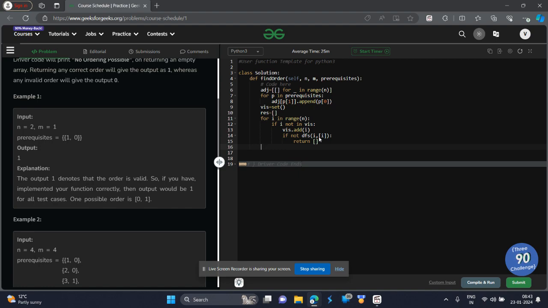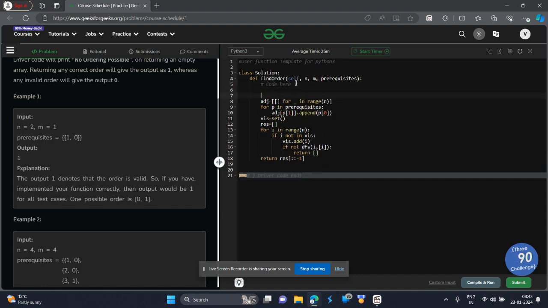But if a result is possible, we will return it, but in reversed order. Why reverse order? Because we have formed the adjacency in a reverse manner, which means we formed it such that if one is a prerequisite for zero, we have not formed the adjacency in the format that zero is a prerequisite for one. Since zero depends on one, that is why it is in reversed order, and at the end we will just reverse it and send.